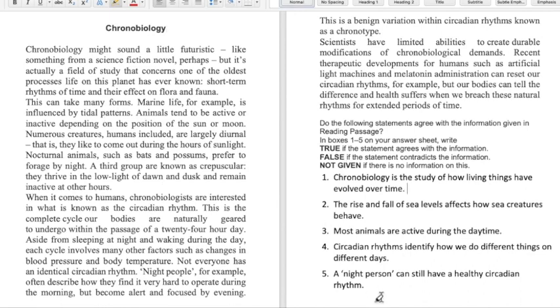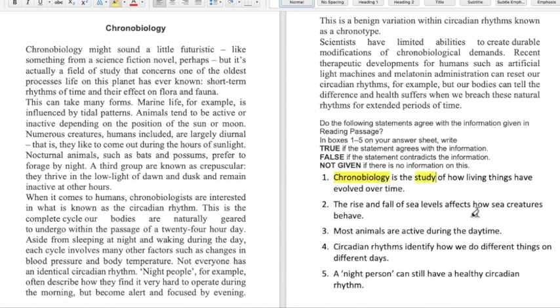Now before I begin with this, I want you to pause this video and try to mark the answers to all the questions, whatever answer you get, true, false, not given. And then you can play and see, are you able to understand what I'm trying to say, or have you got the correct answers or not? Now let us begin. So first of all, what you did was you read the questions. So while reading, you need to highlight or underline some keywords.